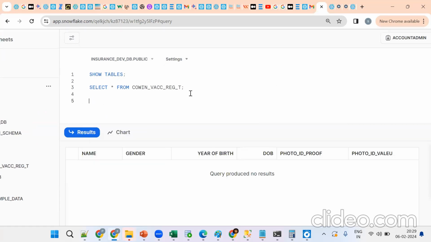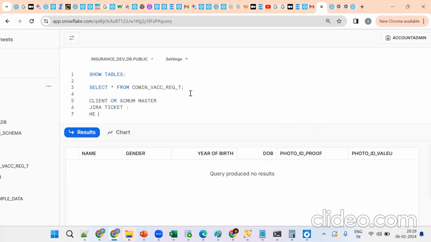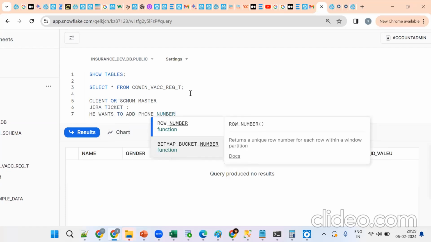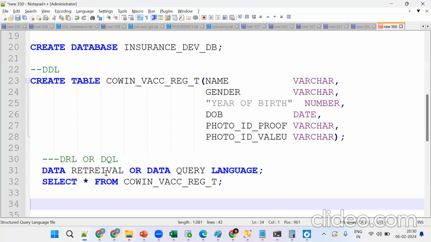Suppose in Jira the client, or the Scrum Master, has sent one more Jira ticket saying he wants to add a phone number. The table is already there, and he wants to add one more extra column. How can you add an extra column? We should go for which concept? Alter, the alter statement. The database and the definition already exist, but depending on the client requirement they want to add one more column, so we go for alter.